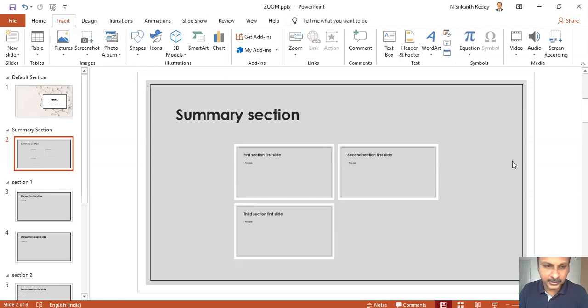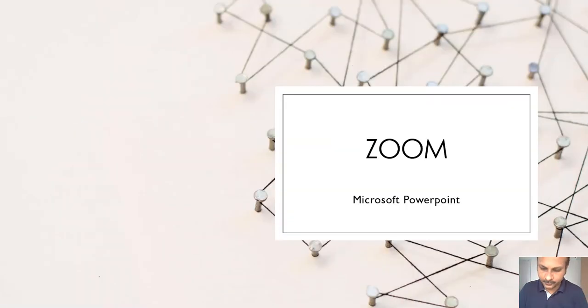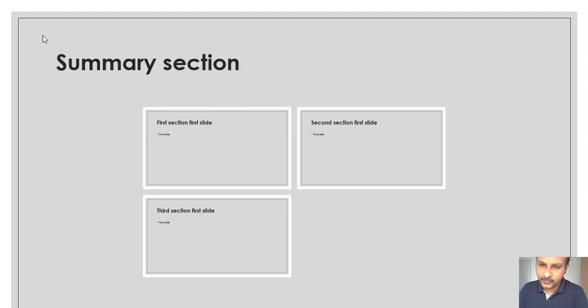Now let us see this feature. Let me start the PowerPoint slideshow. This is the title slide. Now this is what was created using summary zoom. If I want to go to the first section, I click on this particular picture, otherwise this picture, otherwise this picture.